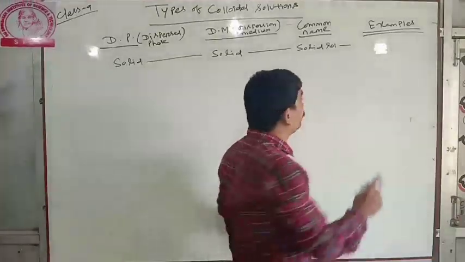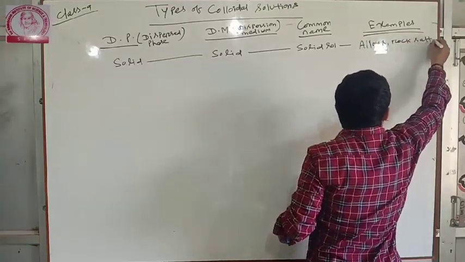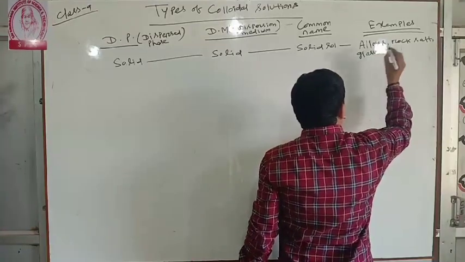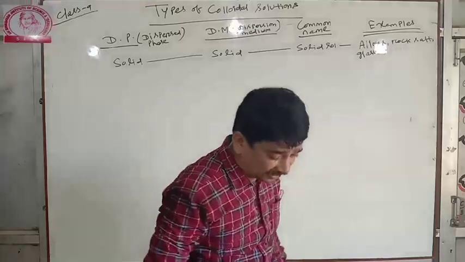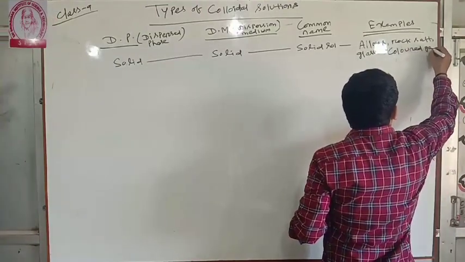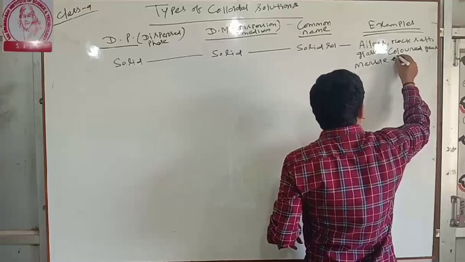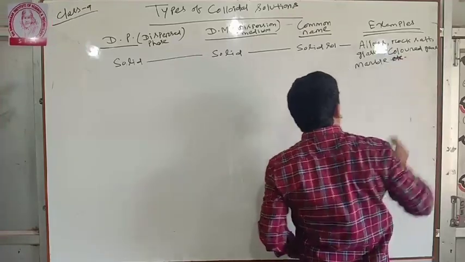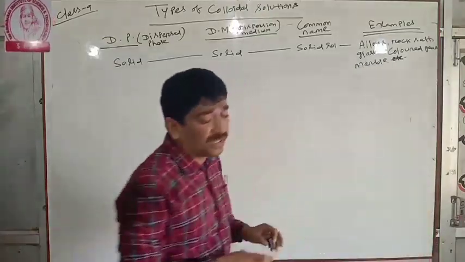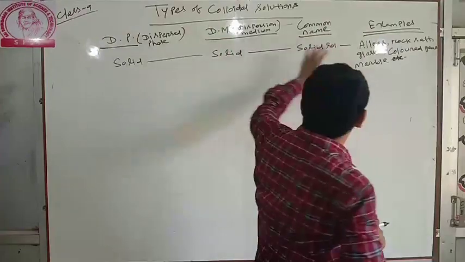Examples: alloys, rock salt, glasses, colored gems, marbles, etc. These are examples in which both the dispersed phase and dispersion medium are solid.